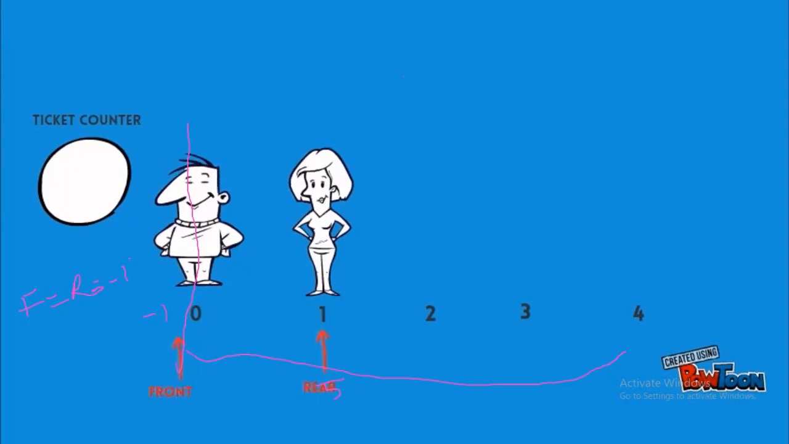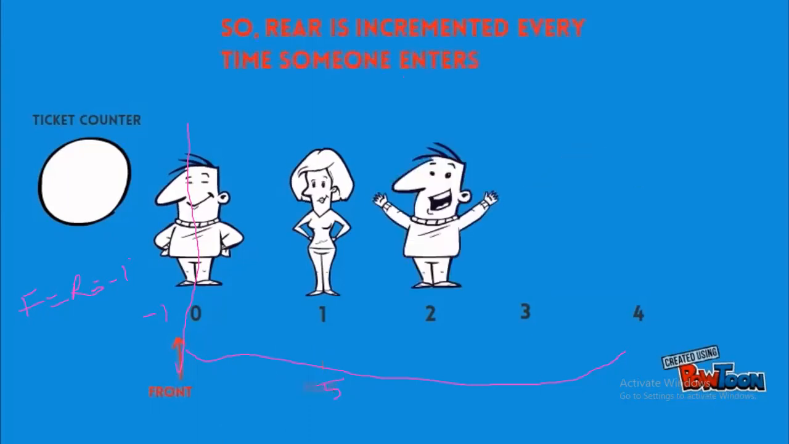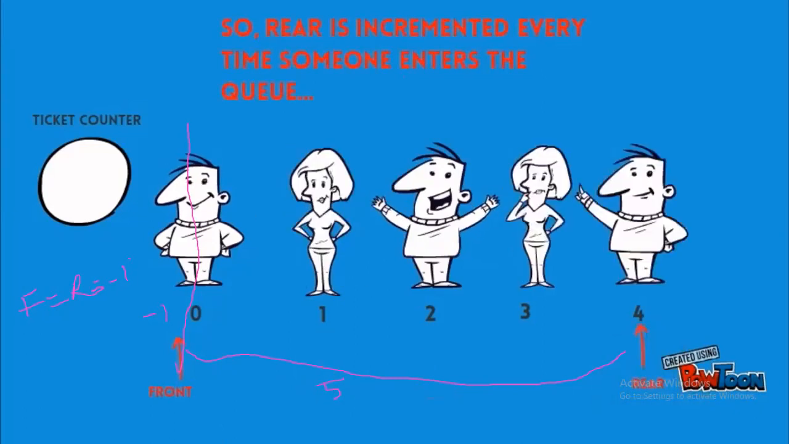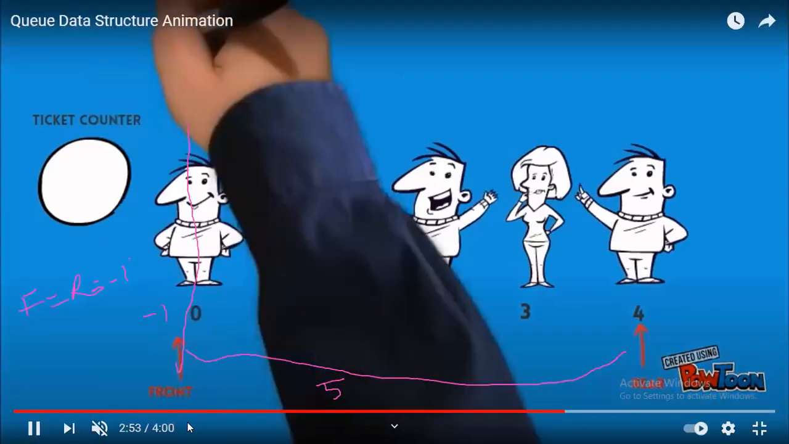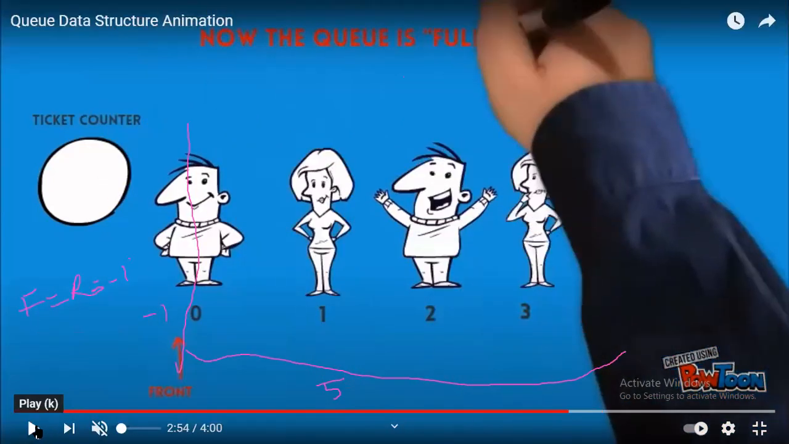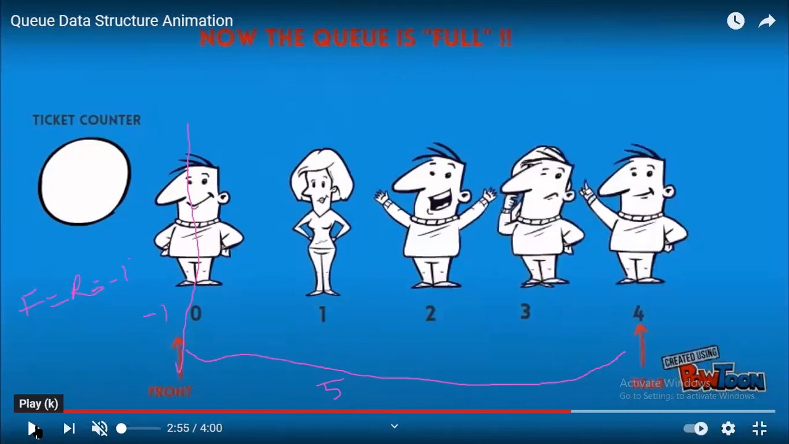Again, imagine the third person enters the queue, right? So again, the rear will increment. As I said, the entry will be from the back side, same as in a queue. Similarly, the rear will go on to the fourth. So we have filled the queue with 5 persons. Is it or not? We have filled it with 5 persons.